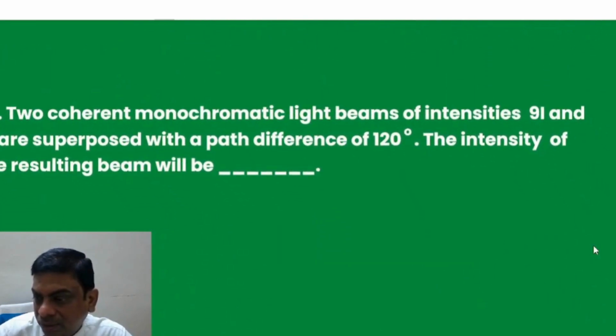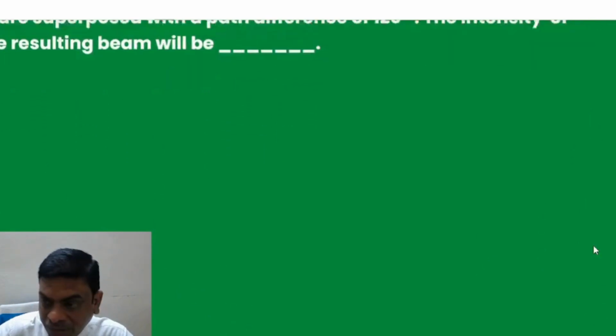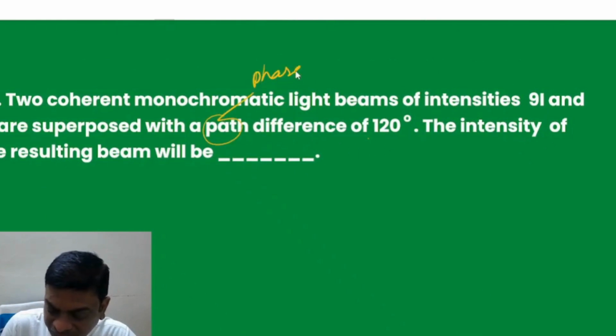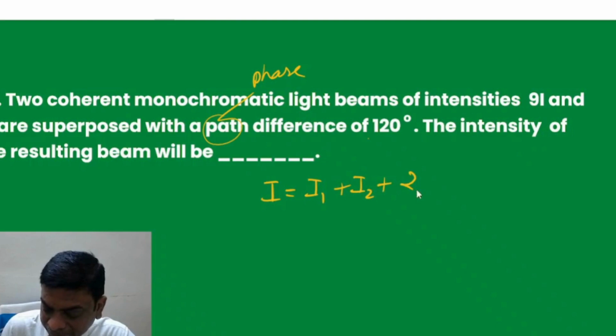Then let us move to the next question. Probably this is the last question. Two coherent monochromatic light beams of intensities 9I and 4I are superposed with a phase difference of 120 degrees. The intensity of the resulting beam is? Straight away we will apply the formula, students.